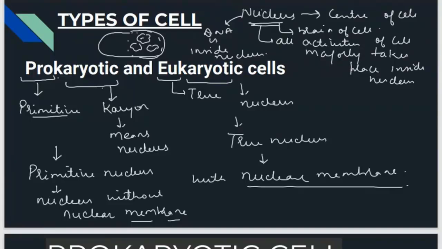But in eukaryotic cells there will be a proper nuclear membrane, and inside that the contents of the nucleus will be present. This is a cell and this is the nucleus. A proper nuclear membrane will be there.